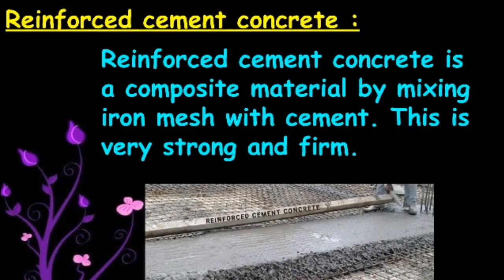Next, reinforced cement concrete. Children, reinforced cement concrete is a composite material made by mixing iron mesh with cement. This is very strong and firm.